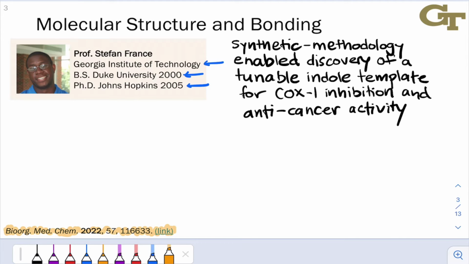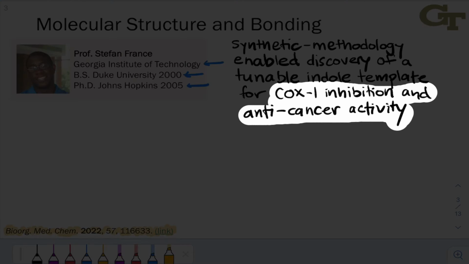So let's unpack this a little bit and talk about what's going on. First of all, COX-1 inhibition and anti-cancer activity. Anti-cancer is pretty obvious. COX-1 inhibition is associated with pain relief, fever reduction, drugs in this class, drugs like ibuprofen. For example, the COX-1 pathway is intimately tied up in all of those responses to disease.